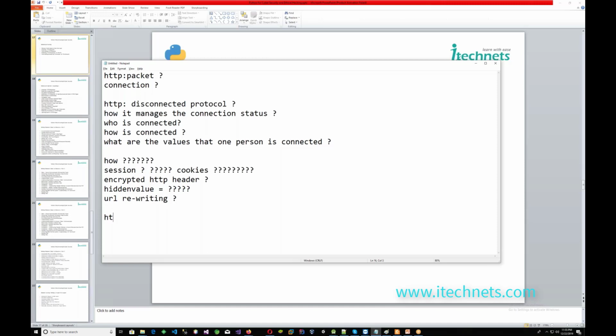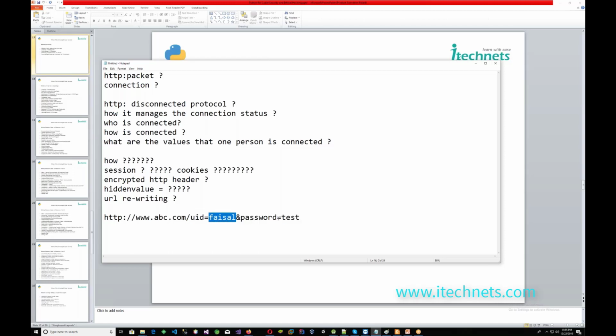Suppose HTTP www.abc.com, right? Suppose I say UID is Faisal and password is test. Now you can see in this URL, my user and password are in the front, right?